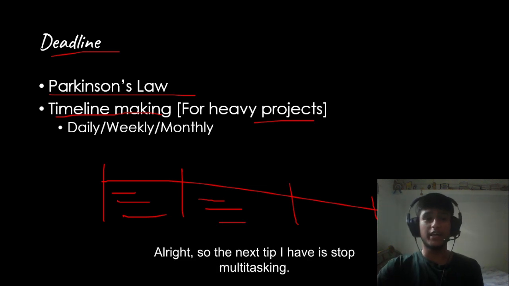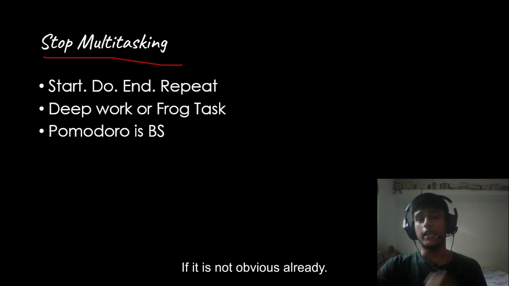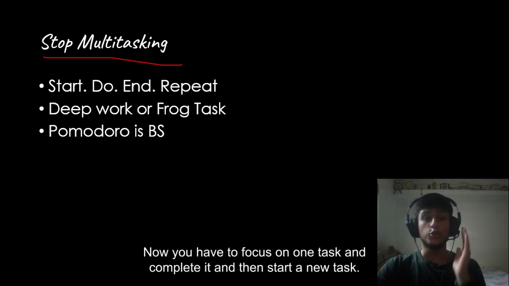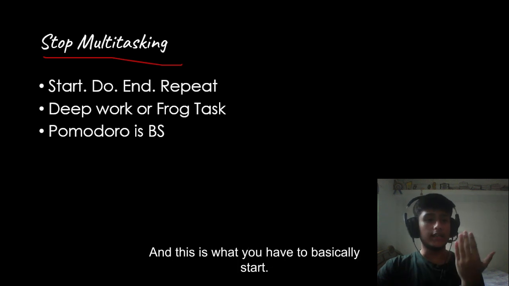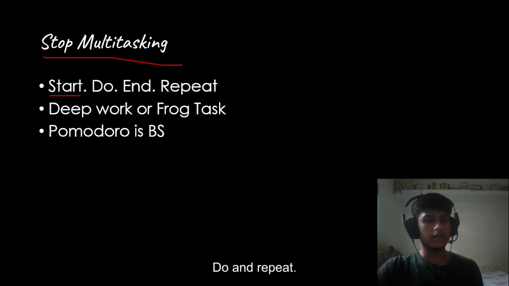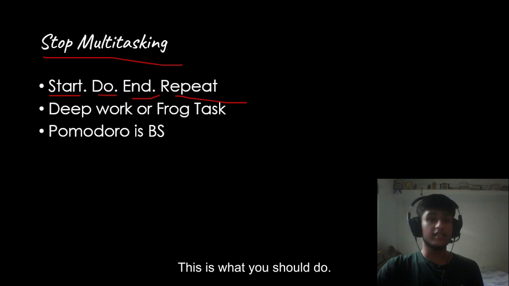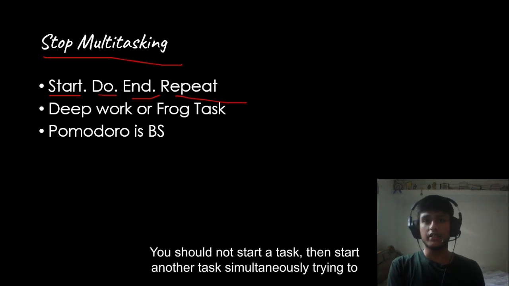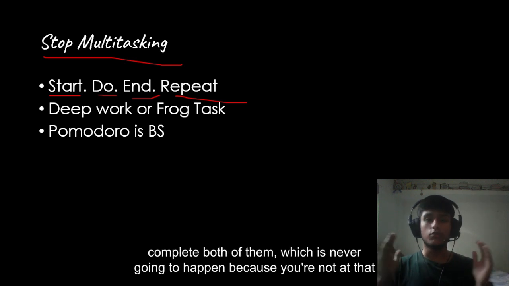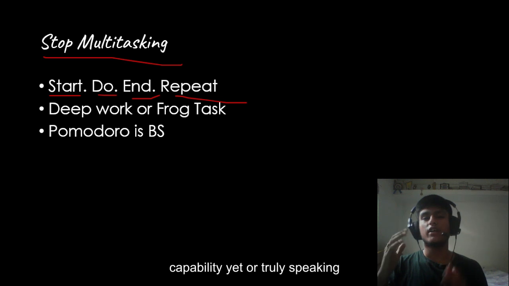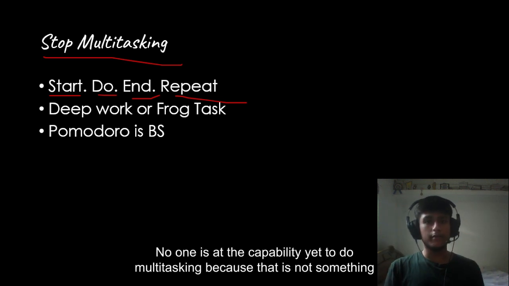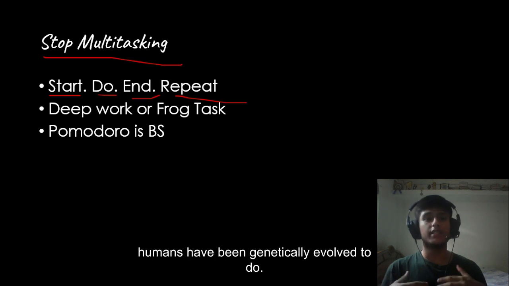Alright, so the next tip I have is stop multitasking, if it is not obvious already. Now you have to focus on one task and complete it, and then start a new task. This is what you have to do basically: start, do, end, repeat. You should not start a task and then start another task simultaneously trying to complete both of them, which is never going to happen because you're not at that capability yet. Or truly speaking, no one is at that capability yet to do multitasking, because that is not something humans have genetically evolved to do.